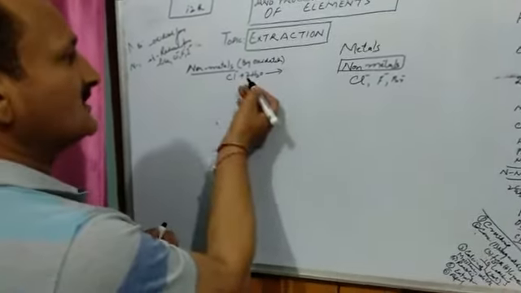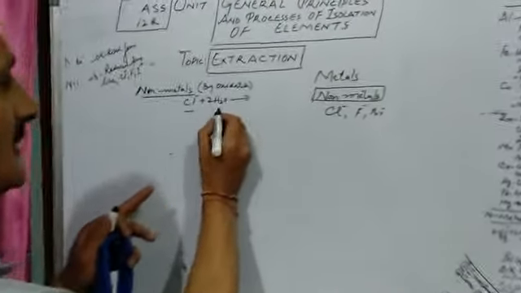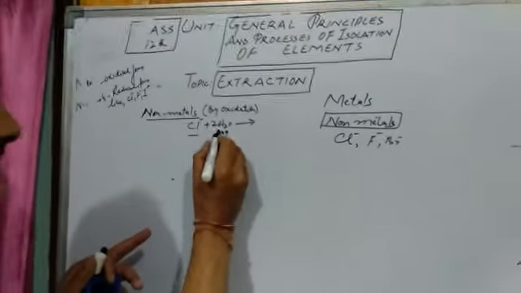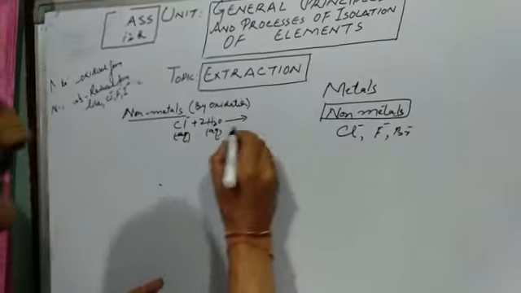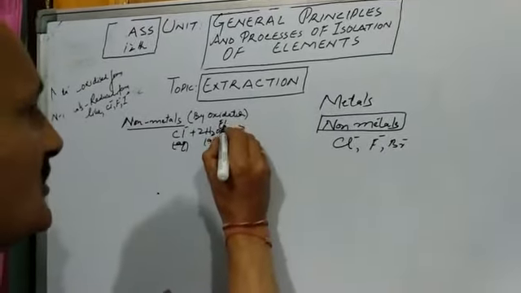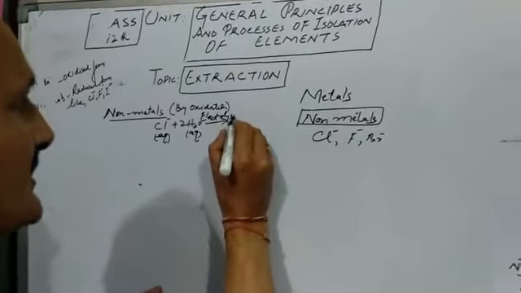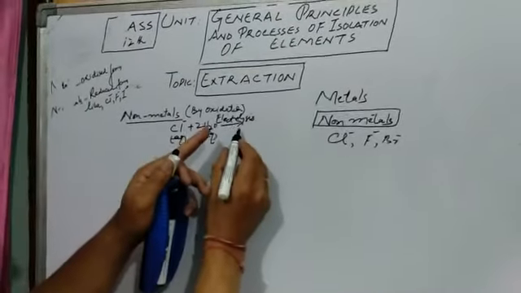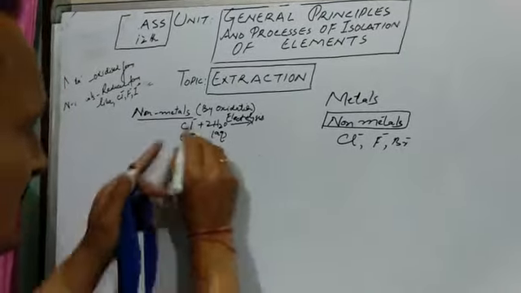For example, in this case, chloride ion that has been treated with water in aqueous state, and this process is known as electrolysis. So non-metals are extracted by a process known as electrolysis, and on electrolysis what happens in this process?